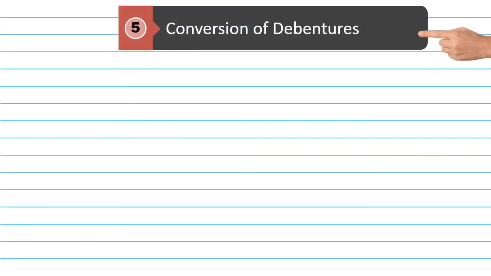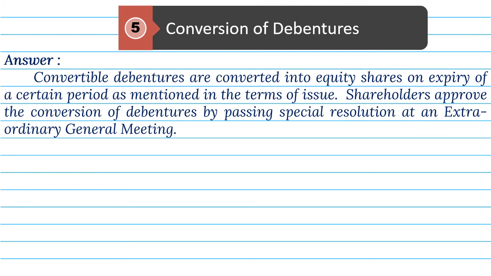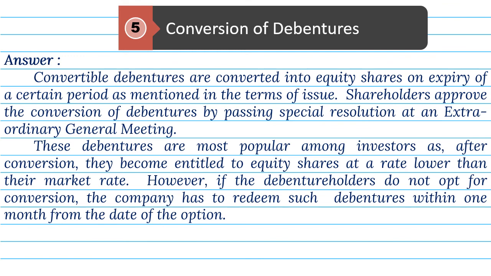5. Conversion of debentures. Answer. Convertible debentures are converted into equity shares on expiry of a certain period, as mentioned in the terms of issue. Shareholders approve the conversion of debentures by passing special resolution at an extraordinary general meeting. These debentures are most popular among investors as, after conversion, they become entitled to equity shares at a rate lower than their market rate. However, if the debenture holders do not opt for conversion, the company has to redeem such debentures within 1 month from the date of the option.